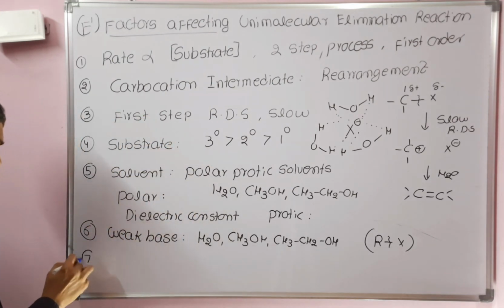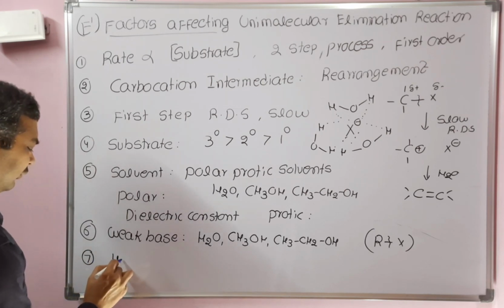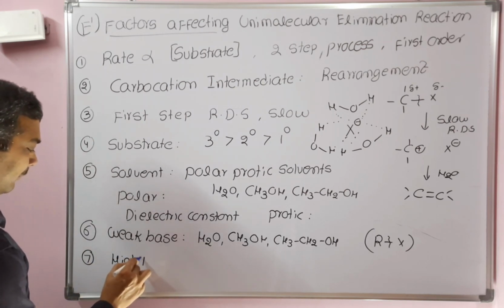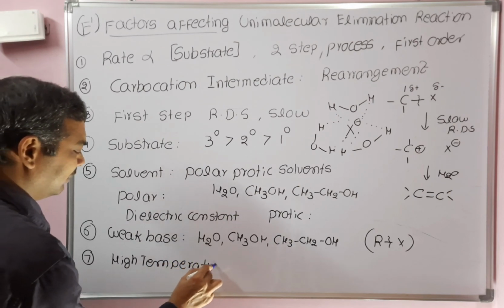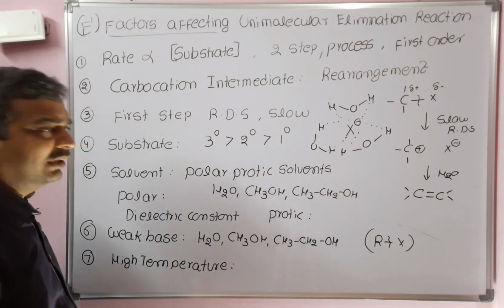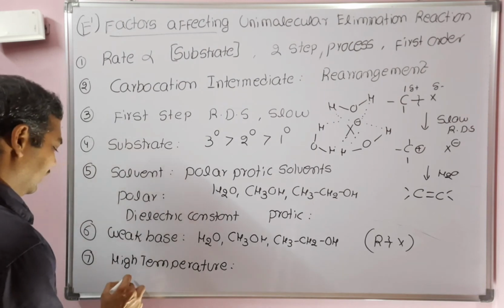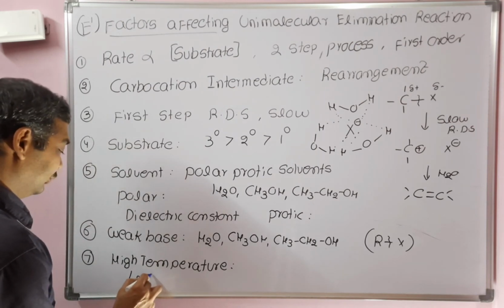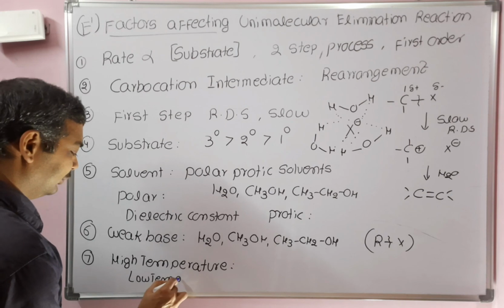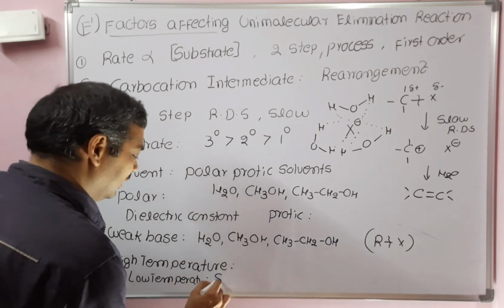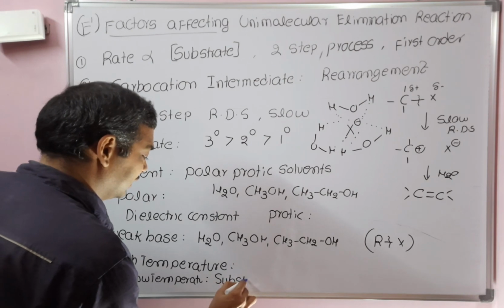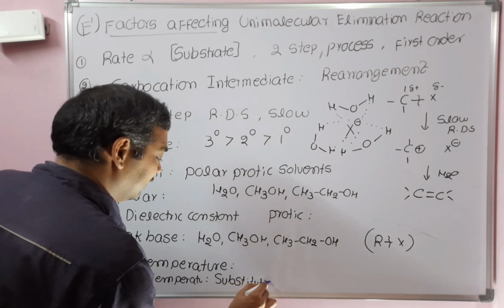The next factor is temperature. We always need to use high temperature; high temperature is compulsory. What will happen if you use low temperature? In the case of low temperature, substitution will take place. Substitution is always the competition here. If you use low temperature, definitely the substitution reaction will take place and elimination will not.